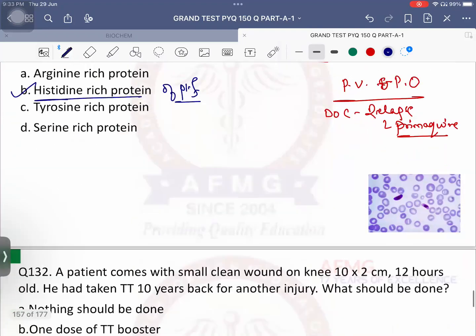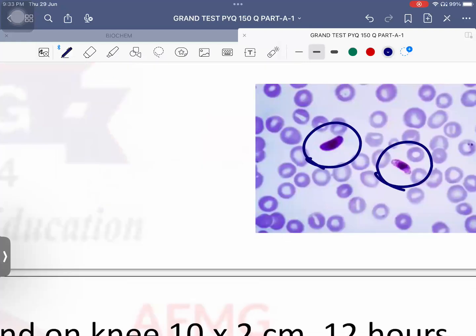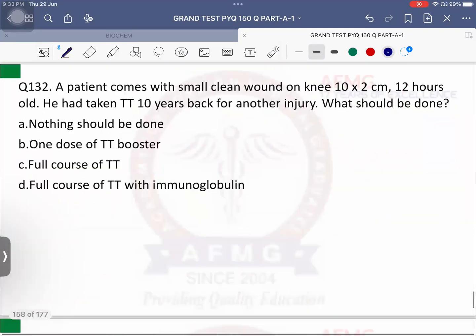Okay. These are what? Banana shaped gametocytes seen in Plasmodium falciparum. Important. Then if the RBCs have single ring, it is usually Plasmodium vivax, but multiple rings within the RBCs, Plasmodium falciparum. Okay?